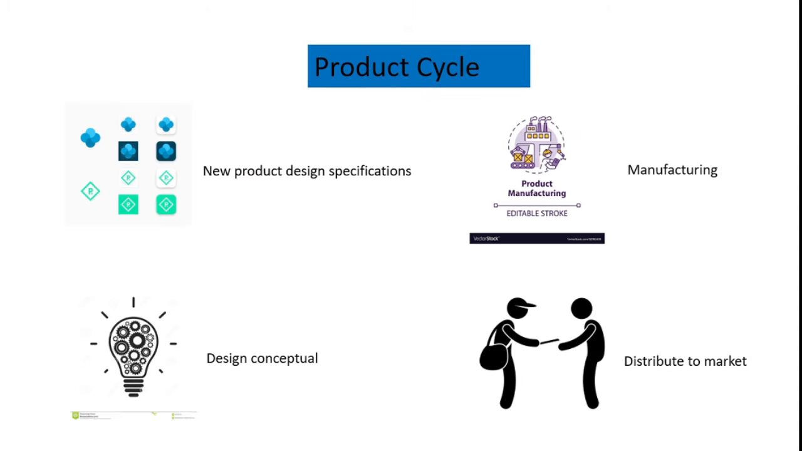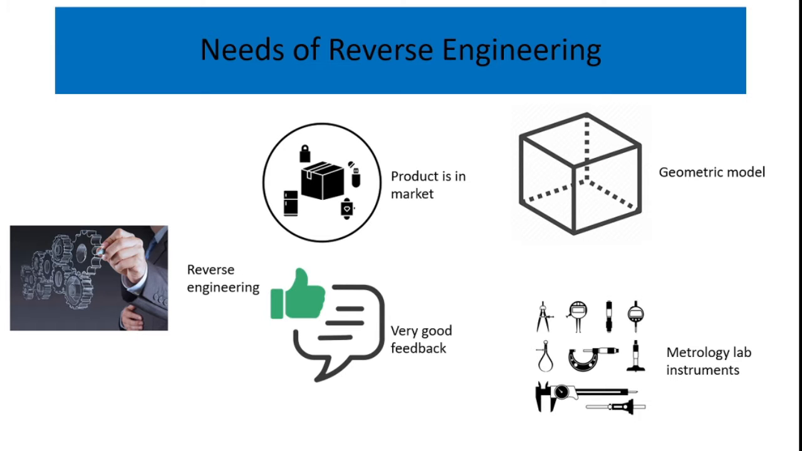The new product cycle is initiated from new product design specifications and design concepts, and based on these two, the manufacturing process is carried out. After completing the manufacturing process, the product is distributed in the market. Apart from this, why do we need reverse engineering in the engineering industries? From the above topics, the new product design specifications and concepts are defined. Similarly, the designed product is manufactured and distributed to the market.